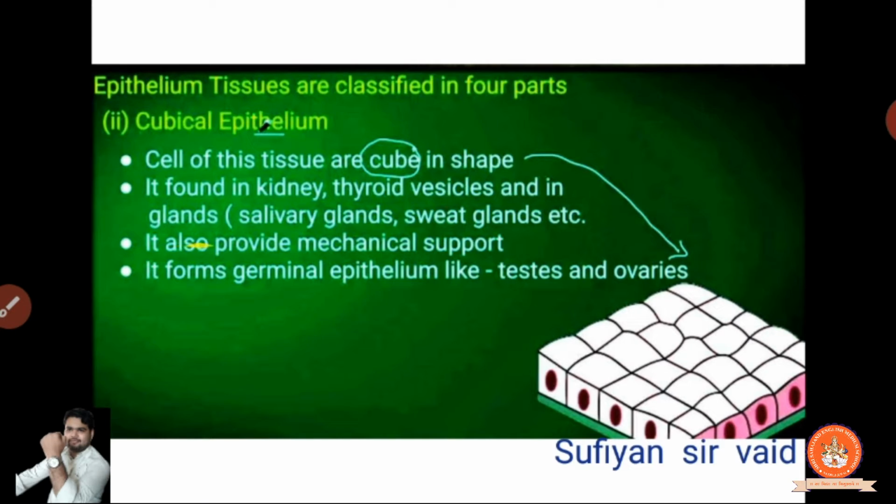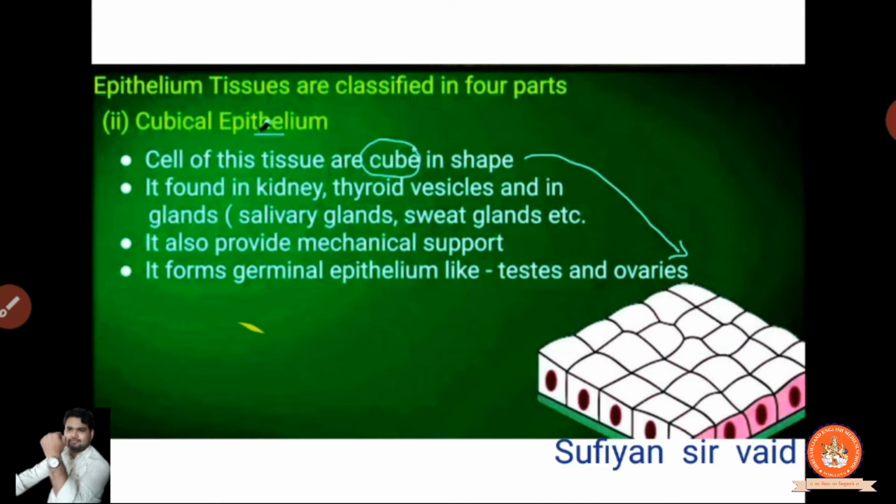Gland means simply that particular hormones are going to be released. Clear? We think that saliva is one type of hormone. Then sweat, why is sweat released? Because to maintain our body temperature. Clear? It also provides mechanical support. It is a cube-like structure, so it is also going to provide mechanical support.